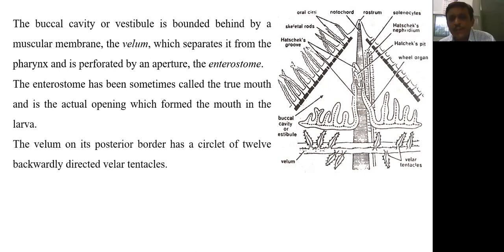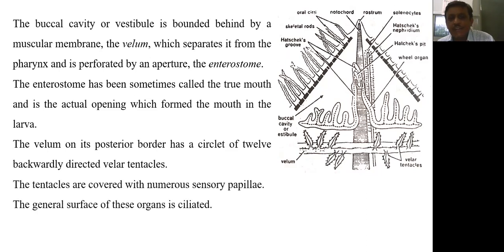The velum on its posterior border, here you can see, has a circlet of 12 backwardly directed velar tentacles. These velar tentacles also contain sensory papillae, and they are also ciliated. They are backwardly directed, and the circlet of 12 is in the form of a small circle.